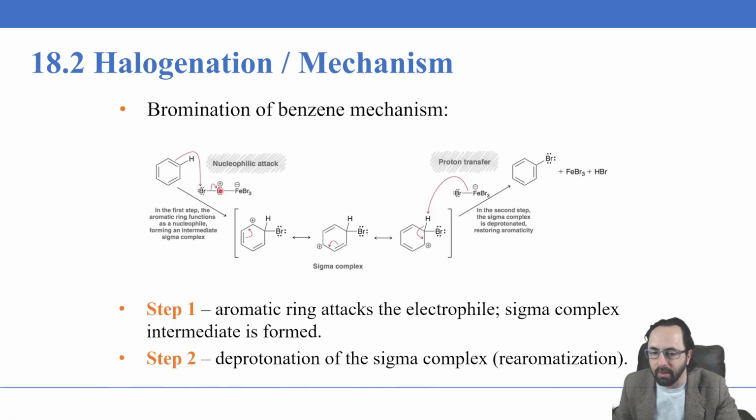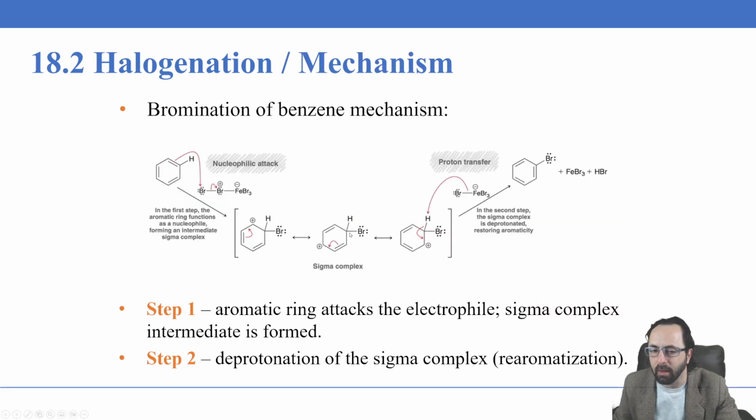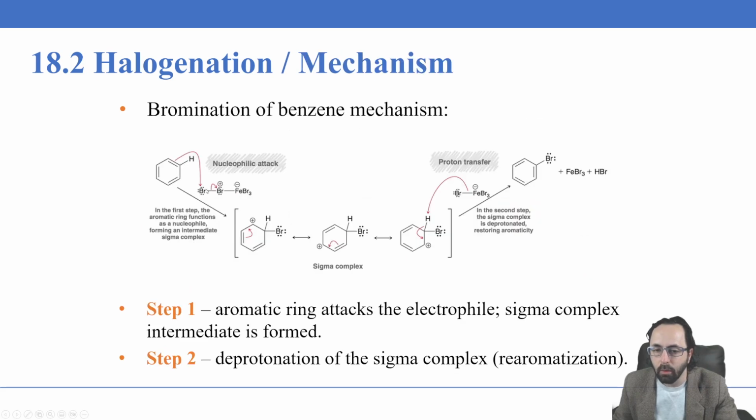Here we have the same electrophile, the one pictured in the middle. This bromine is essentially positively charged, so going back to the last slide, we treat it essentially like a positively charged ion. So it's going to be very attractive to these pi electrons, and now the benzene ring will behave as a nucleophile in a similar fashion to how an alkene would behave.